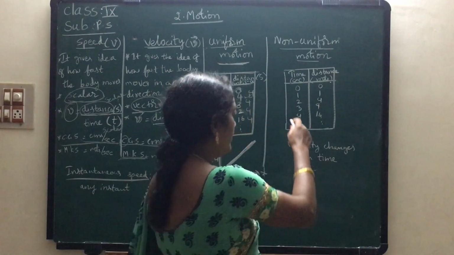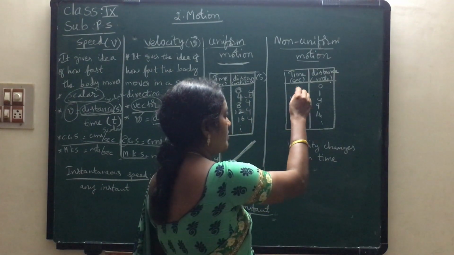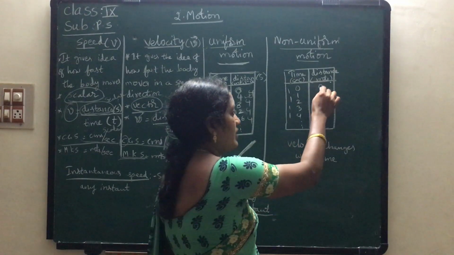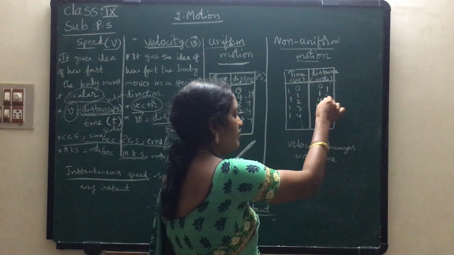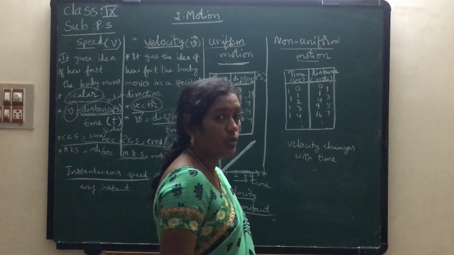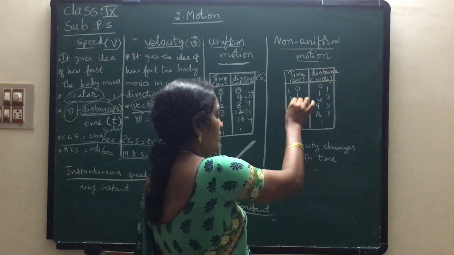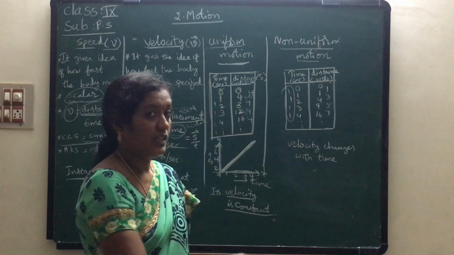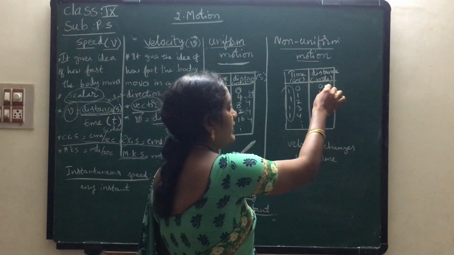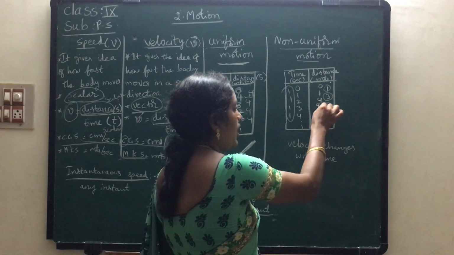So here time intervals are equal. 1 minus 0, 1; 3 minus 2, 1; 4 minus 3, 1. But the distances: 1 minus 0, 1; 4 minus 3, 1; 9 minus 4, 5; 16 minus 9, 7. So here time is equal only, children. Here we have taken every 1 second, whereas the distance covered by that object is not equal.